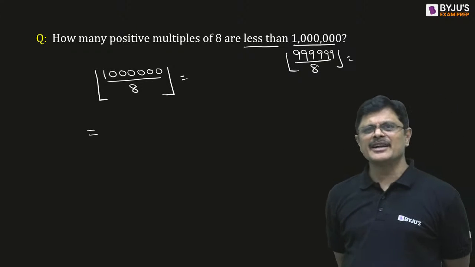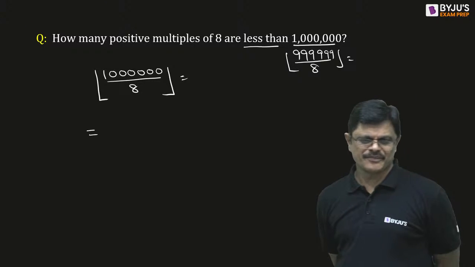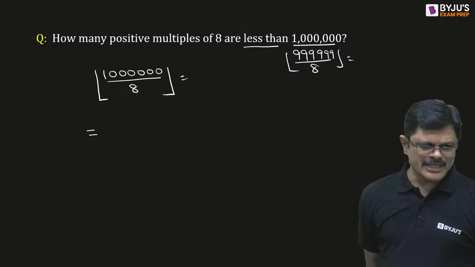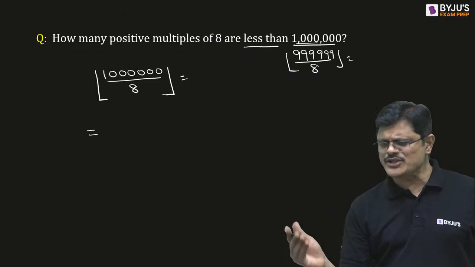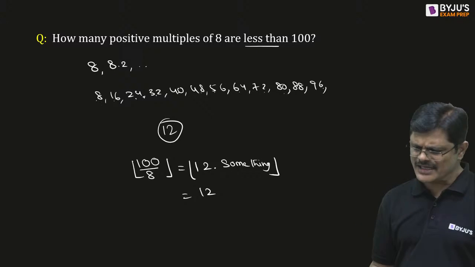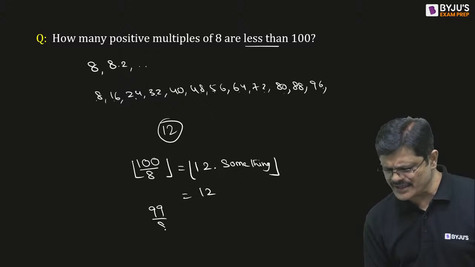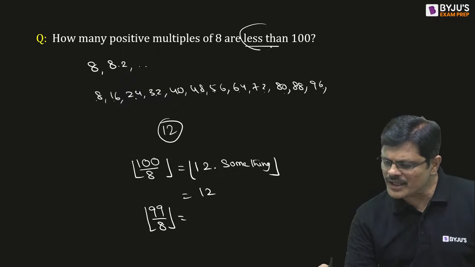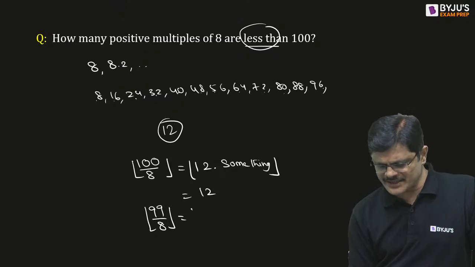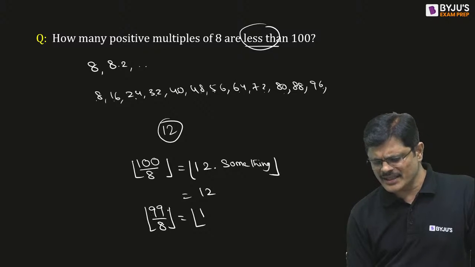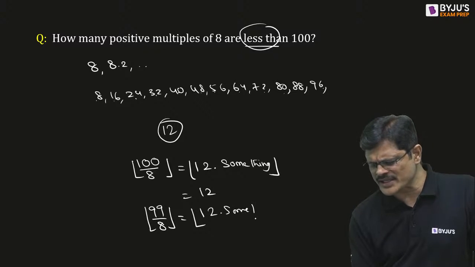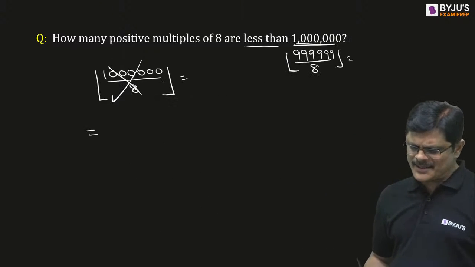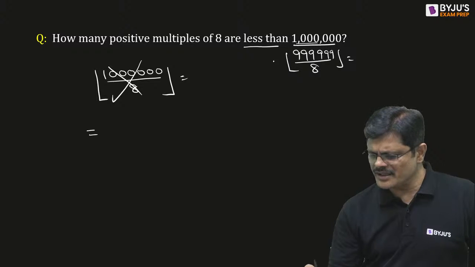Because less than 8, if I say up to 7, you have to take one less than, yes Sayal. So what is the correct answer? Less than means you take 1 less than that. Don't take this. Here also, less than 100 means you take 99 by 8. Of course, luckily 99 by 8 gives the same answer. So 8 ones, 8 twos, in this case it is the same. It does not matter here, but sometimes it may matter. So the answer is not this one; this is the correct one.